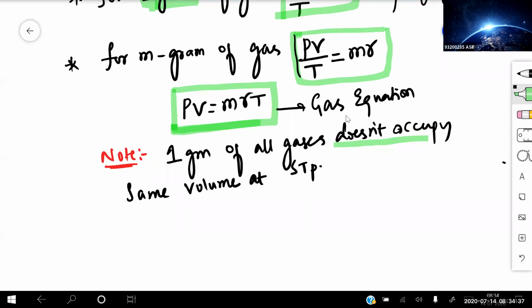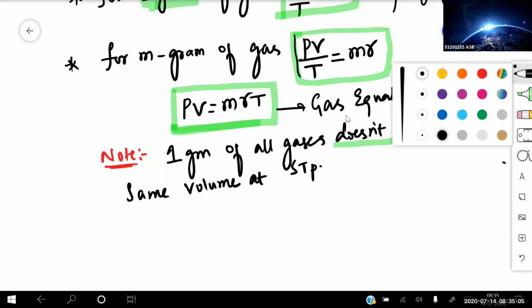See, 1 gram of all gases does not occupy the same volume at STP. Why? Because different gases have different molecular masses, isn't it? As the molecular masses are different, the volume occupied is also different at standard temperature and pressure. So whenever we talk in grams, all gases do not occupy the same volume at STP. Clear this point?